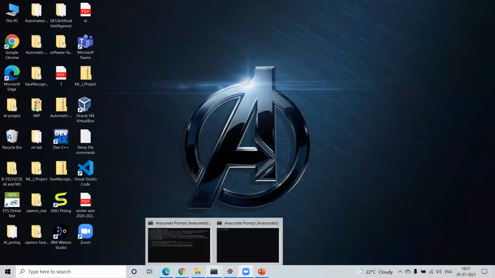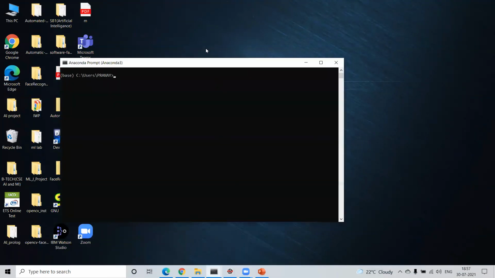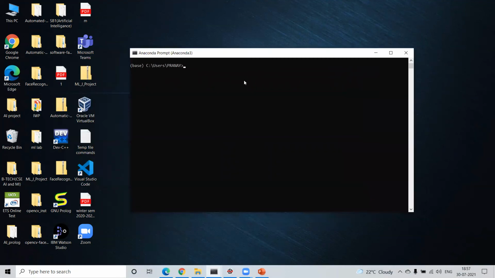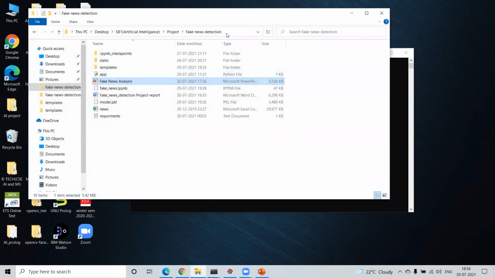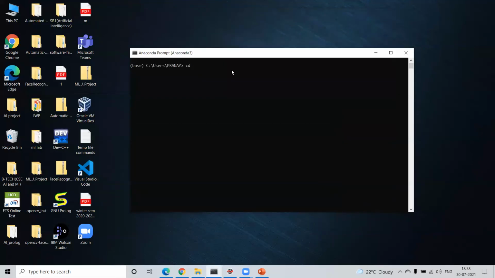We are opening a fresh new Anaconda prompt, where we have to take the path of the folder where we have saved our project files. This is our path, where we have saved all our projects. We are copying it and opening our path using cd. So we can click enter.